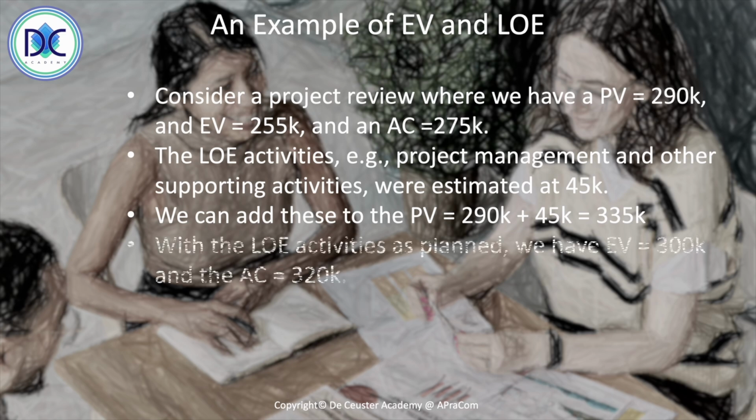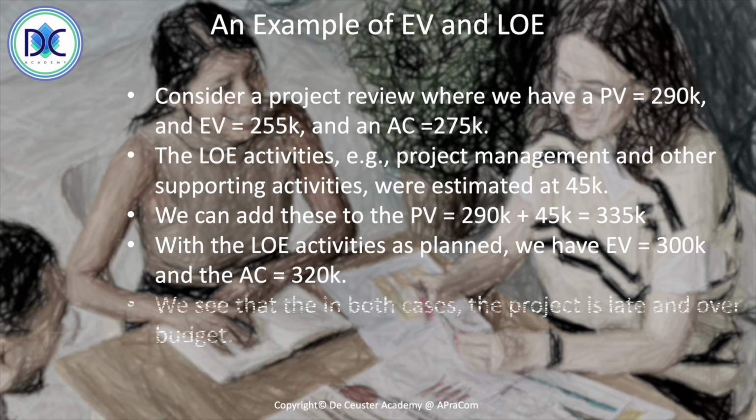When we look at the level of effort activities as planned, we have an earned value of 300k and an actual cost of 320k. So in that case, the level of effort activities were completed the way we planned them originally. And we see that in both cases, the project is late and over budget. We didn't have any increase or decrease of the level of effort cost, which basically does not influence what we are measuring. So in this case, we don't really have a problem.